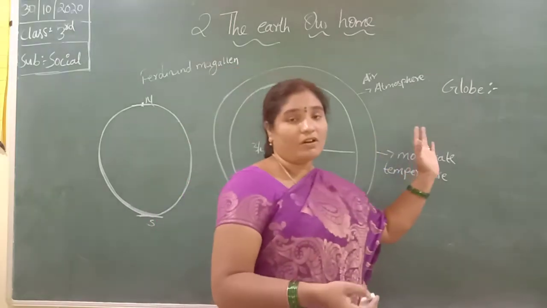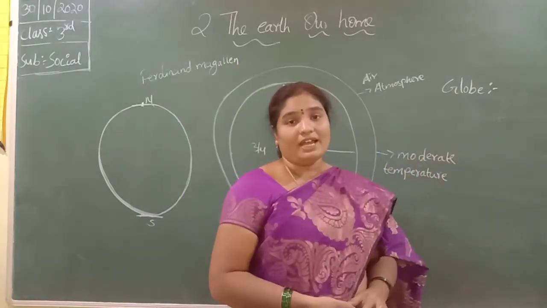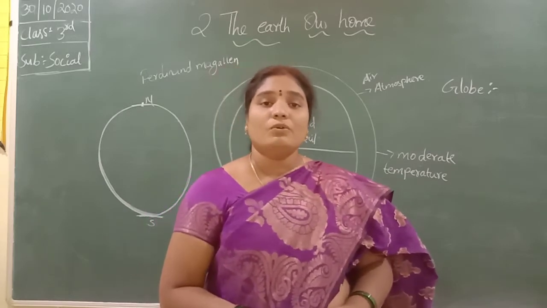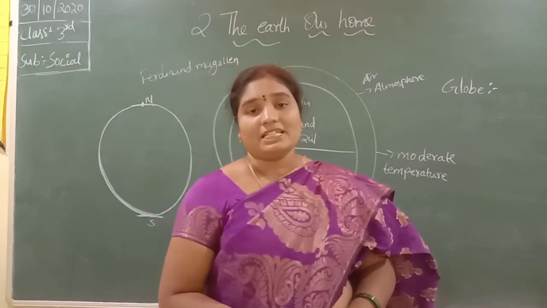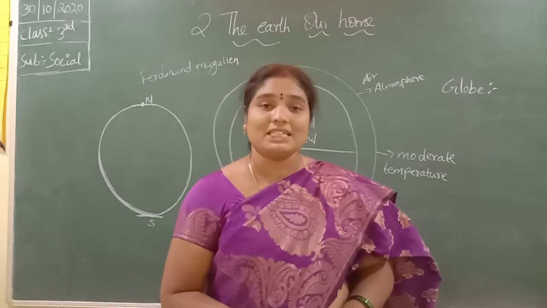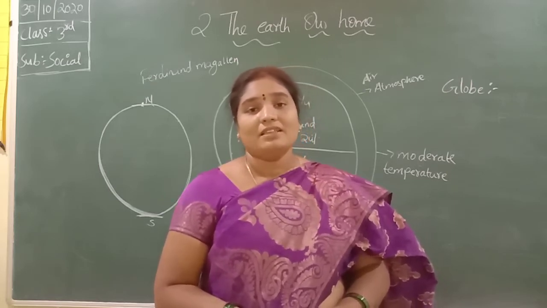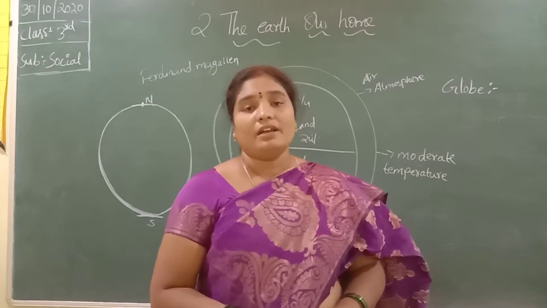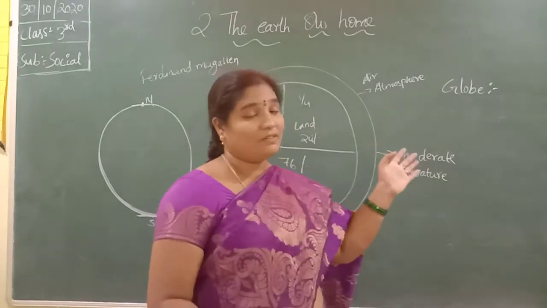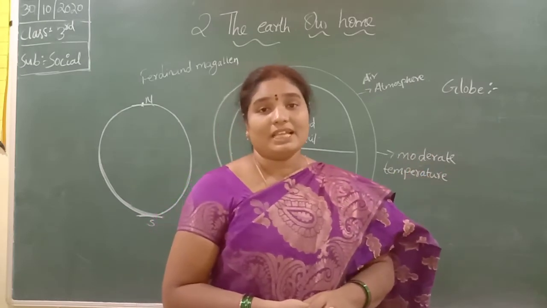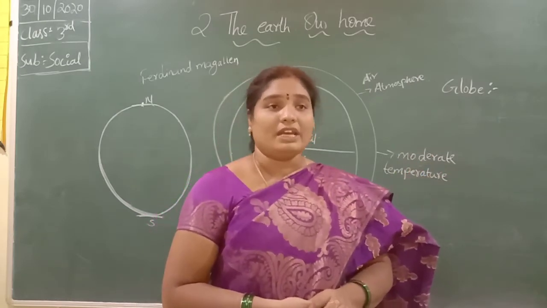Globe is a model of the earth. By the globe we can know about the oceans and the continents. The huge land masses are known as continents, and the water bodies are the oceans. By using the globe we can learn about the accurate shape and the size of the continents.